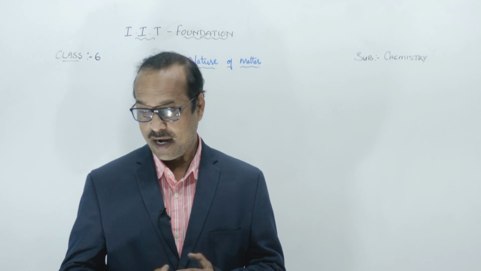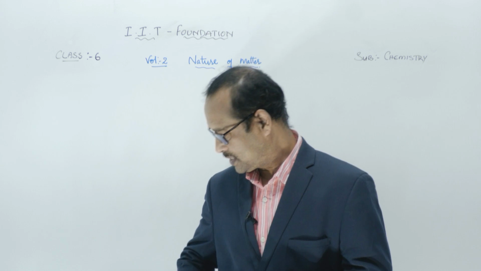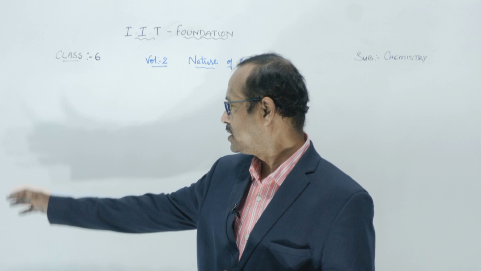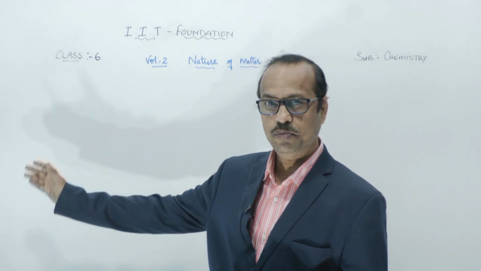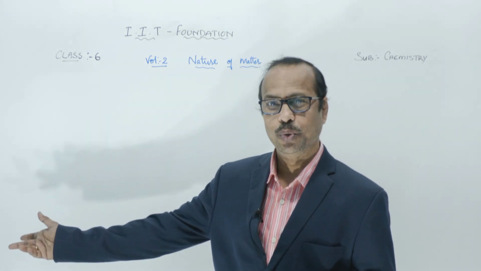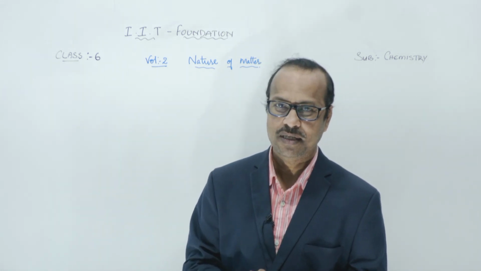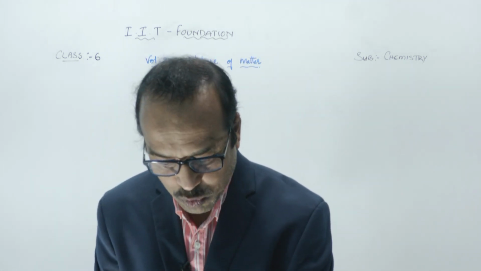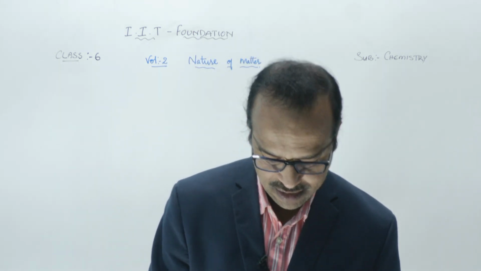For example, if you walk under the sun, you can see a shadow. Here also, can you see my shadow on the whiteboard? Yes. Is that shadow a matter? No. You can see it, but it does not have any mass and it does not occupy any space. So this is not a matter. Is this clear, students? So matter means what? Which has mass and occupies space is called matter.